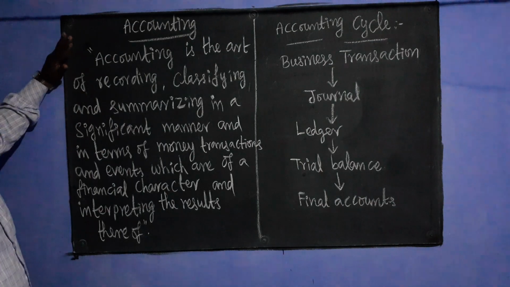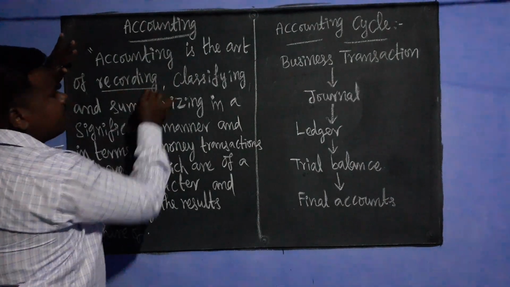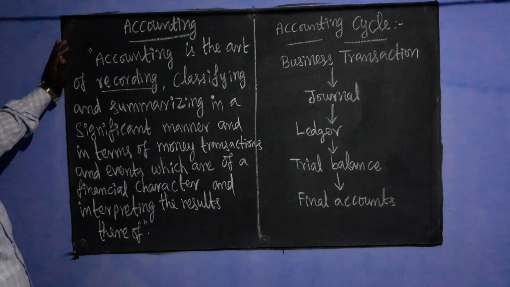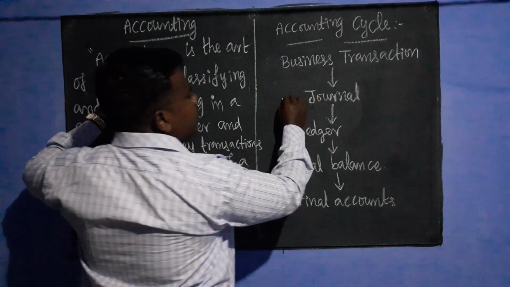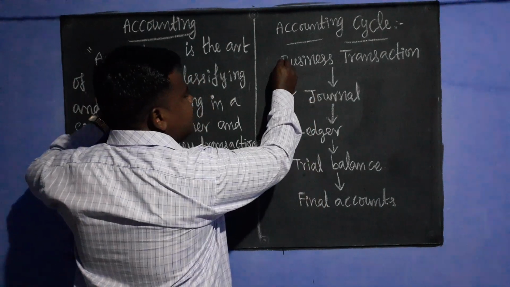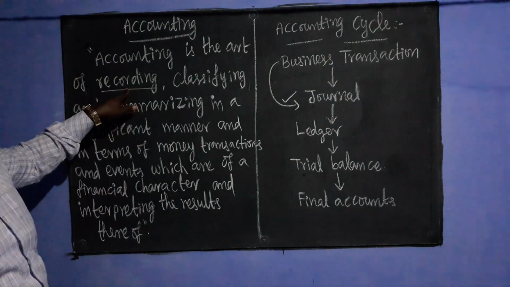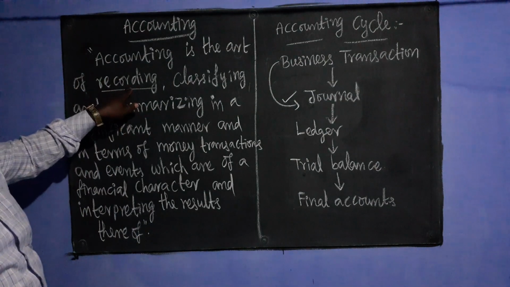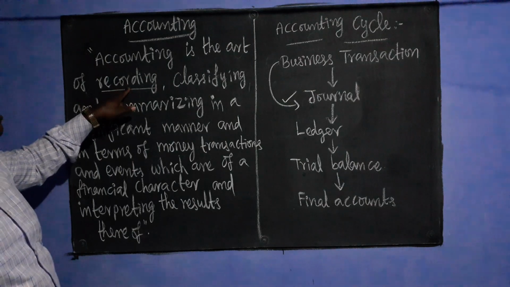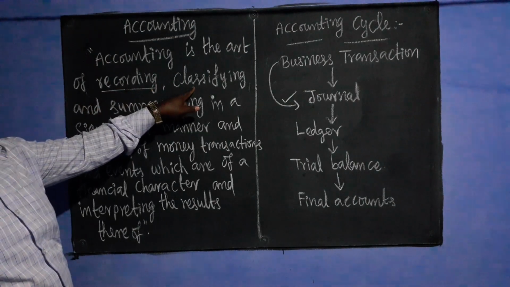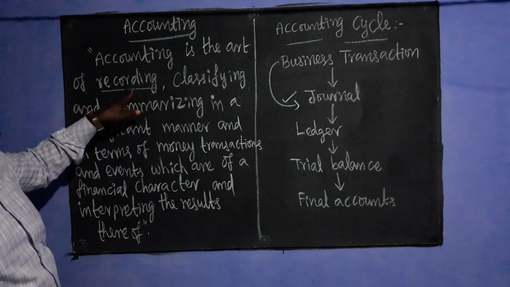What is the meaning? Accounting is the art of recording. Recording here refers to recording the business transaction in the journal. That is called recording. Recording is the first process of accounting. And after recording the journal entry comes classifying.